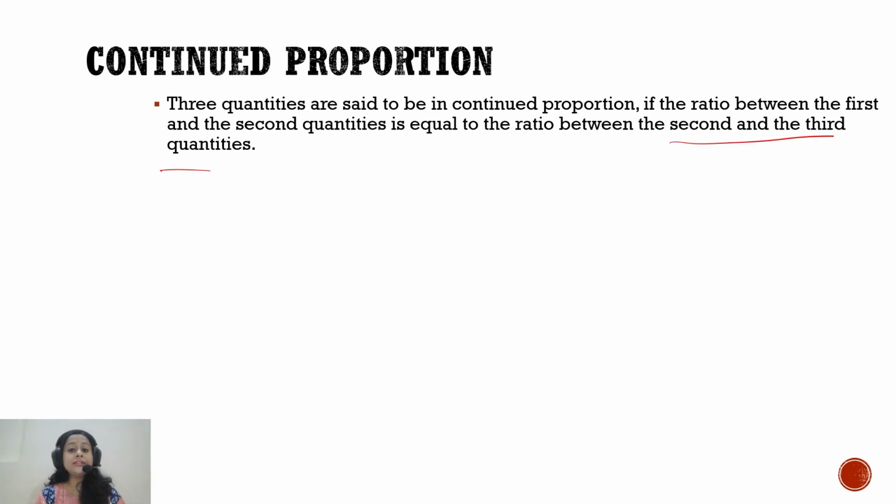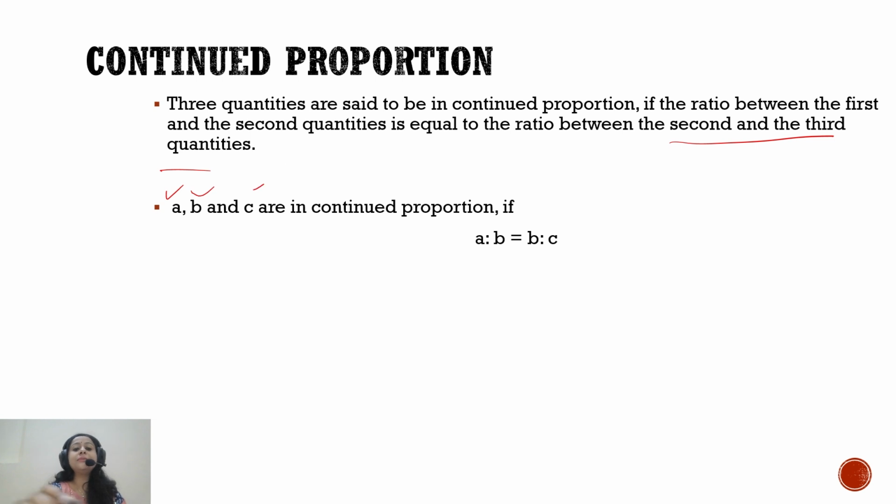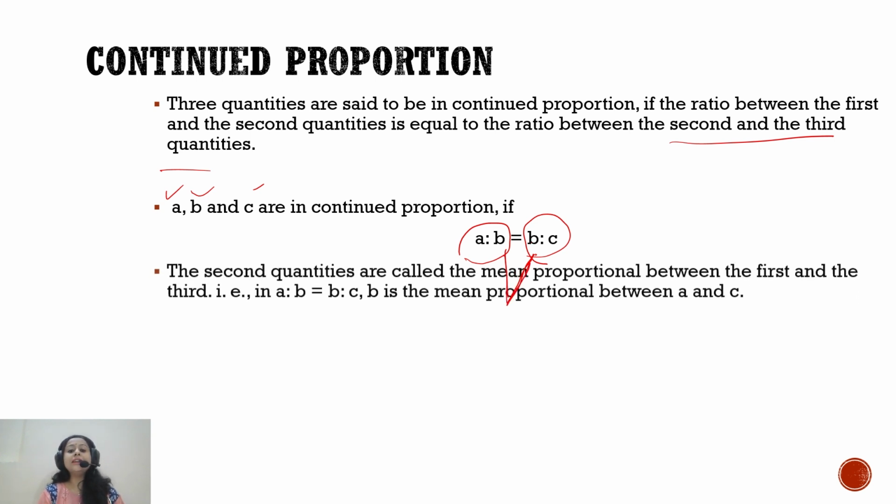If there are three terms A, B and C, and A is to B equal to B is to C, where B is the common term in both ratios, then we can write it as